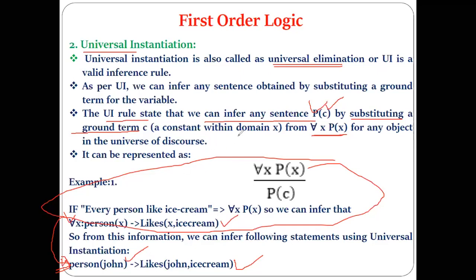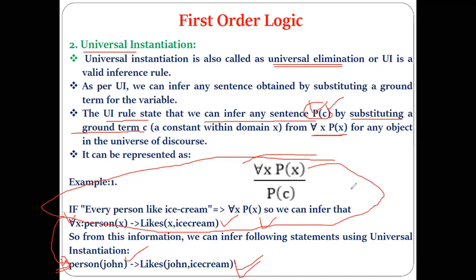Universal instantiation says that we can infer P of C. From these, we have got this according to this rule. What I am asking is, what ground general term have we utilized here? As in the rule, what is being said? The universal instantiation rule states that we can infer any sentence, premises of C, by substituting a ground general term.